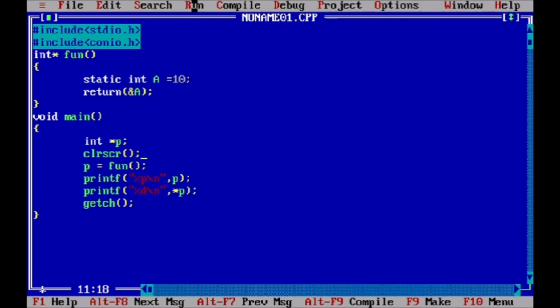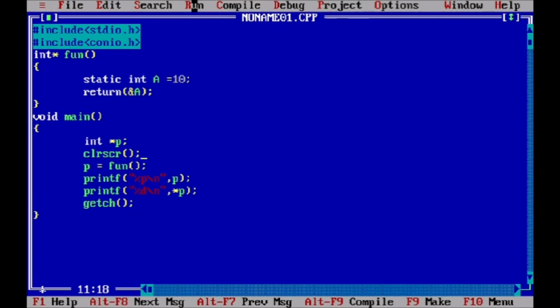Okay, so this is the concept of a function returning a pointer, in which you cannot directly return the address of a variable which is not declared in the main function. So for that we have to use the static keyword, and using the static keyword there is no problem of out of scope. So the static keyword gives us the facility to access the address of a variable outside the local function.